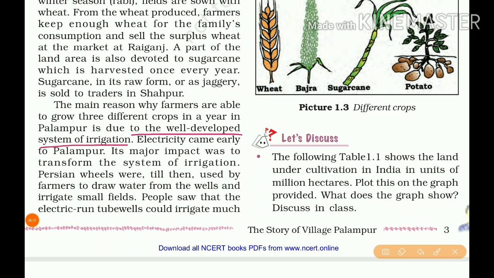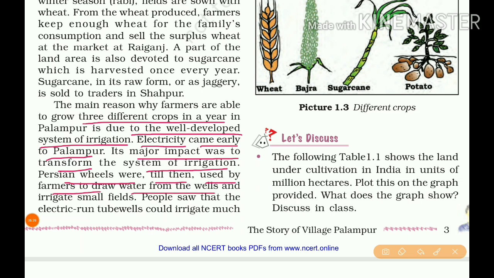So why are they cultivating three different crops in a year? It is due to the well-developed system of irrigation. Electricity facilities, as we already learned, came early to Palampur. Its major impact was to transform the system of irrigation. Persian wheels were till then used by farmers to draw water from the wells.